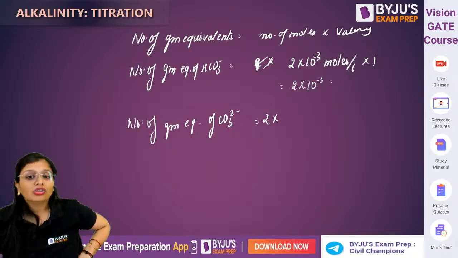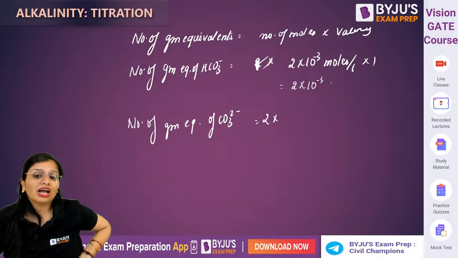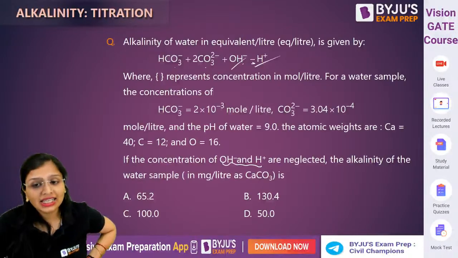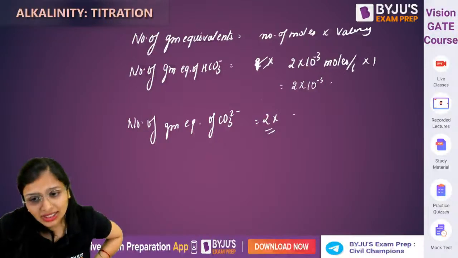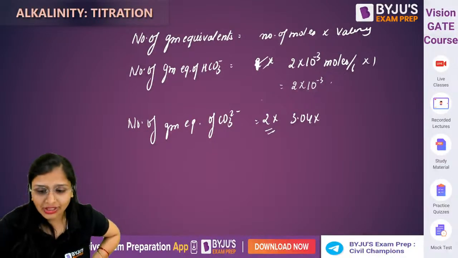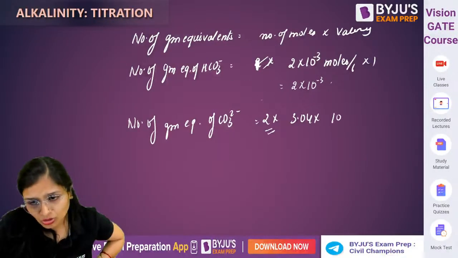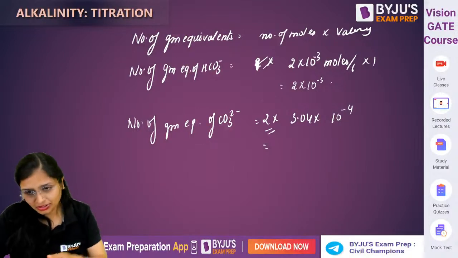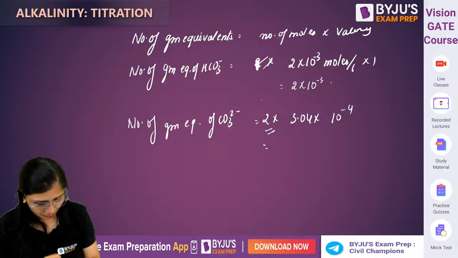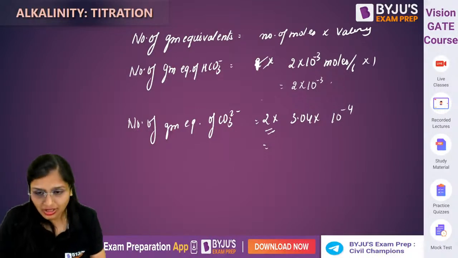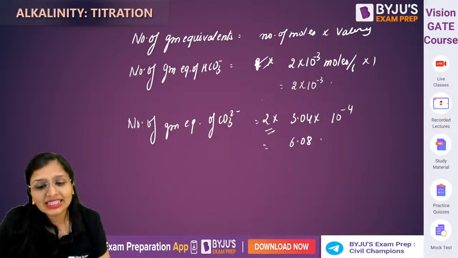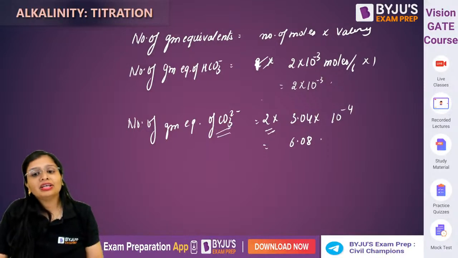Okay. Now similarly if I calculate number of gram equivalents of carbonate, valency is 2 and the concentration which is given to you is 3.04 into 10 raised to power minus 4 moles per liter में था. So this will be 6.08. These are gram equivalents of carbonate.